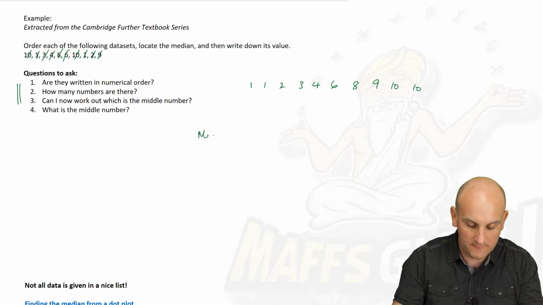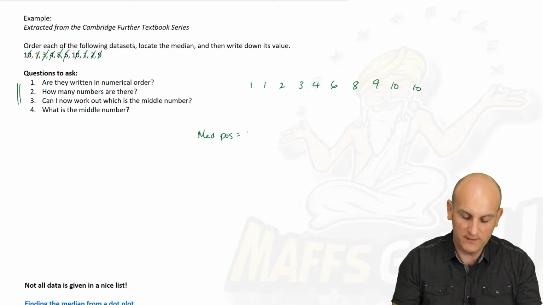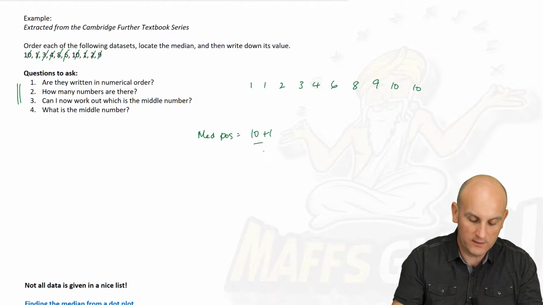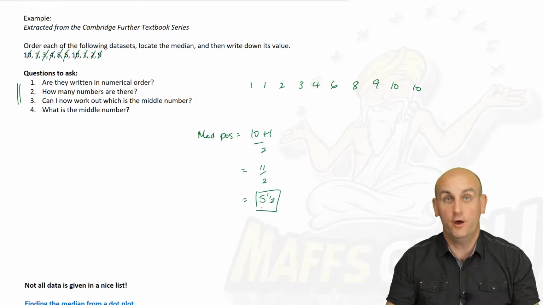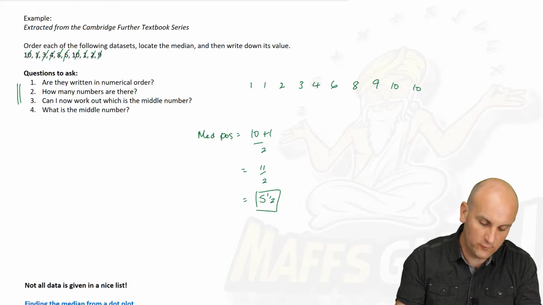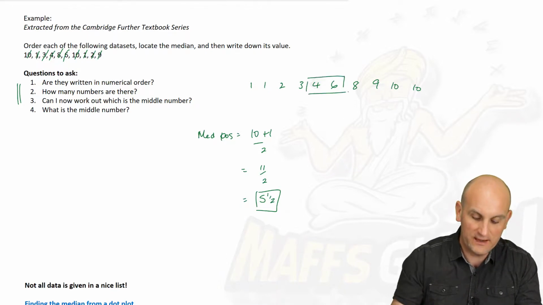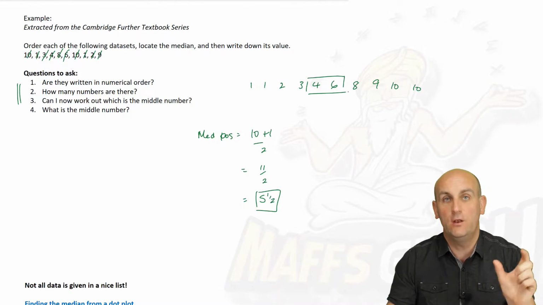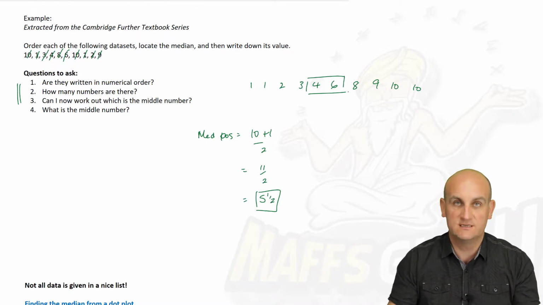I can, because my median position is given by the number of numbers, 10, plus 1, divided by 2, which is 11 on 2, which is 5.5. What on earth does that mean? Well, actually, it means it's between the 5th number and the 6th number. 1, 2, 3, 4, there is my 5th number, and there is my 6th number. And now I look at the middle value between 4 and 6.